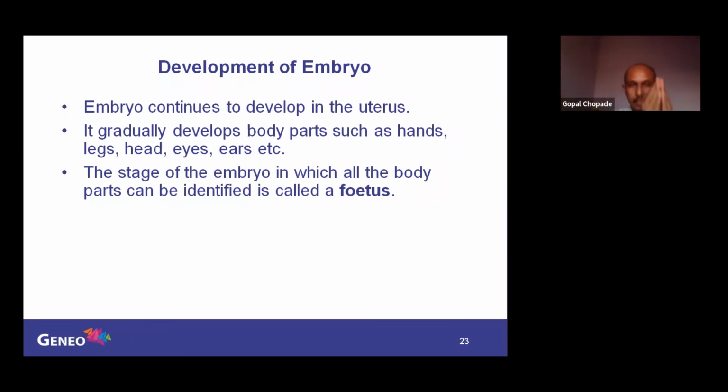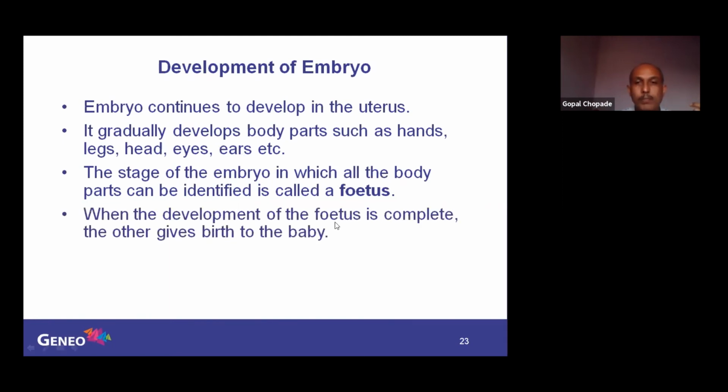The egg and sperm fuse to produce the zygote. The zygote divides and becomes an embryo. Then the embryo develops into different body parts, and that structure containing body parts is called a fetus. When the development of the fetus is complete, the mother gives birth to the baby. So that fetus will become a baby.